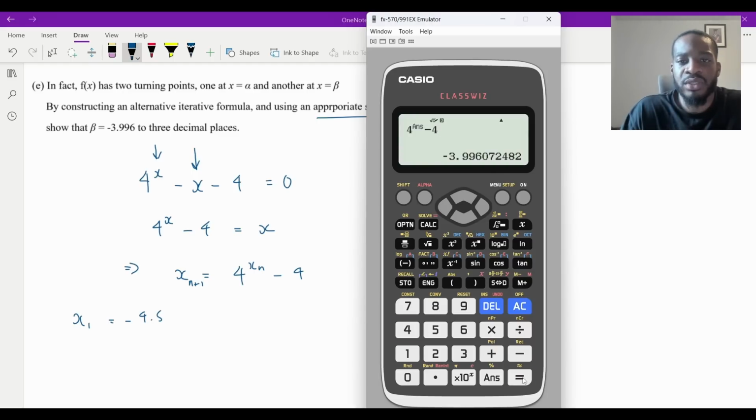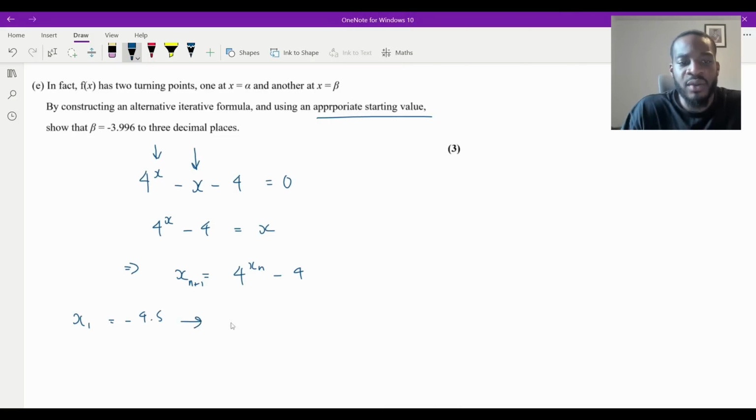If I click equals, we can see that we get that root, right? So we can just use that there. And then we can just say beta is going to equal minus 3.996. Now, that is not the only value you could have used, right? Remember, you're just going to try and use the root to help you figure out what value it could be.